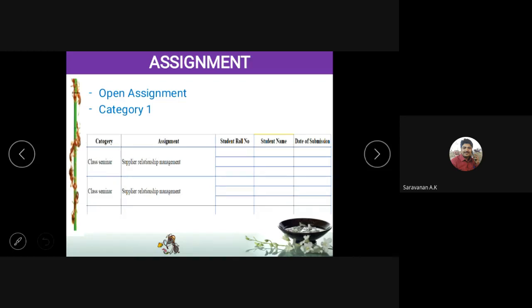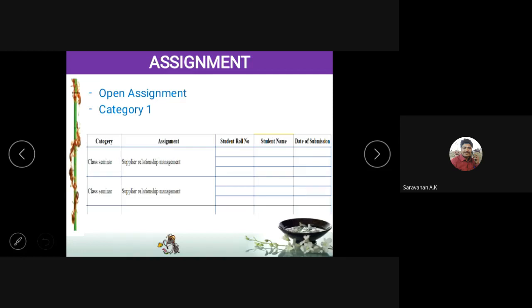In the Google Sheet, we have 4 different categories of assignments. The first category is the class seminar. We gave a few topics as class seminar. In this class seminar, students can combine into a batch of 3, only for class seminar. If you select a class seminar, there is no need to write any other assignment. Just take the session and close it. The class seminar topics are available in the Google Sheet, and each batch is 3 students.